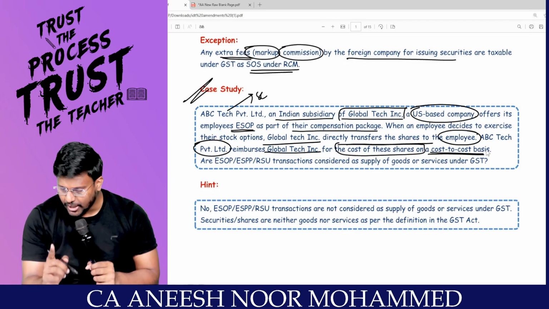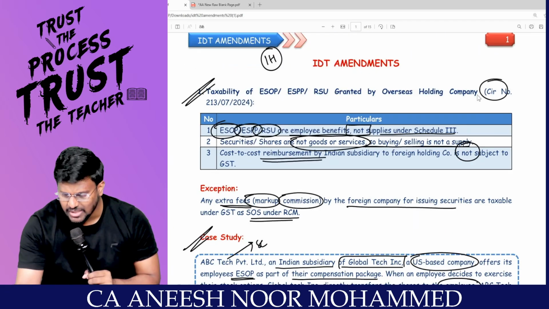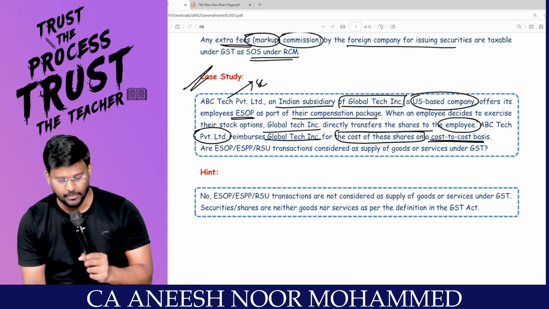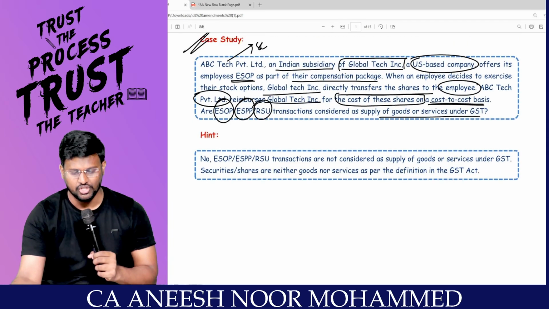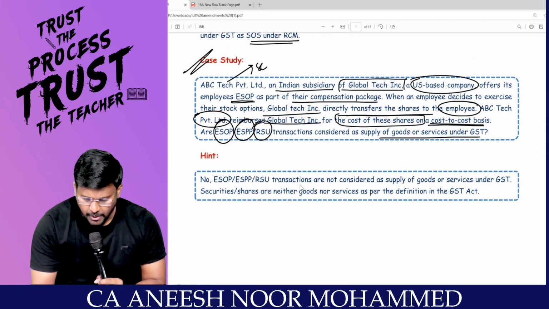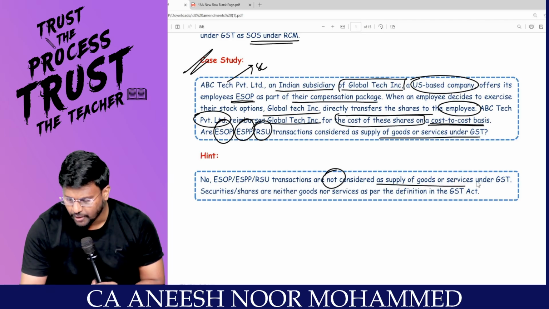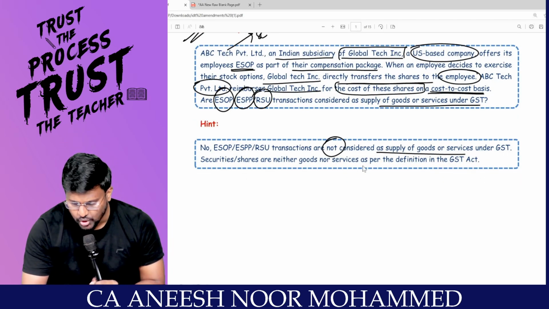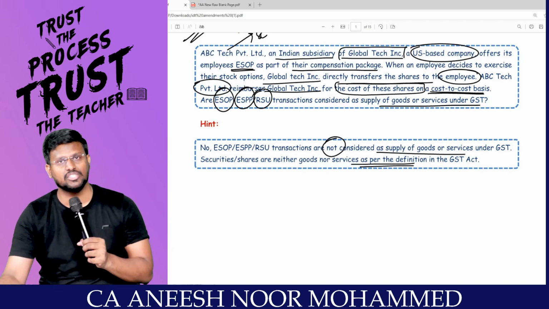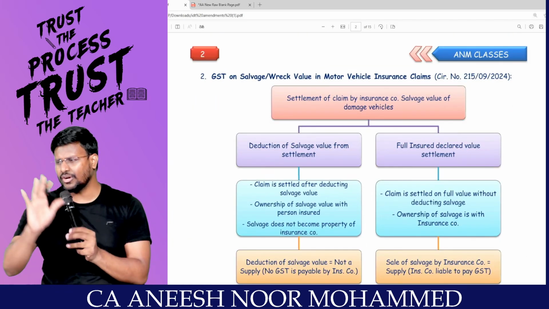If that is the scenario, as per the circular, my dear lovable students, it is neither supply of goods nor supply of services. Are ESOP, ESPP, RSU transactions considered as supply of goods under GST? No. ESOP, ESPP, RSU transactions are not considered as supply of goods or services under GST. Securities or shares are neither supply of goods nor services as per the definition of the GST Act. That is what the first amendment is all about.